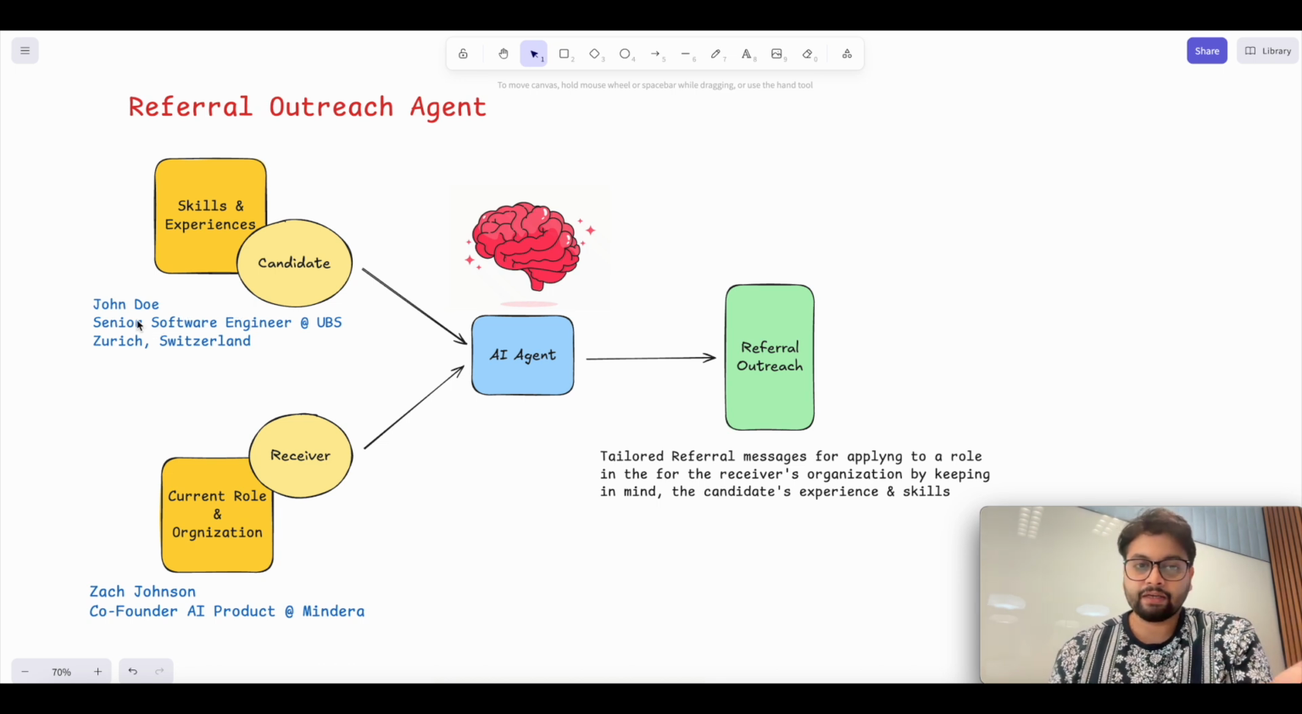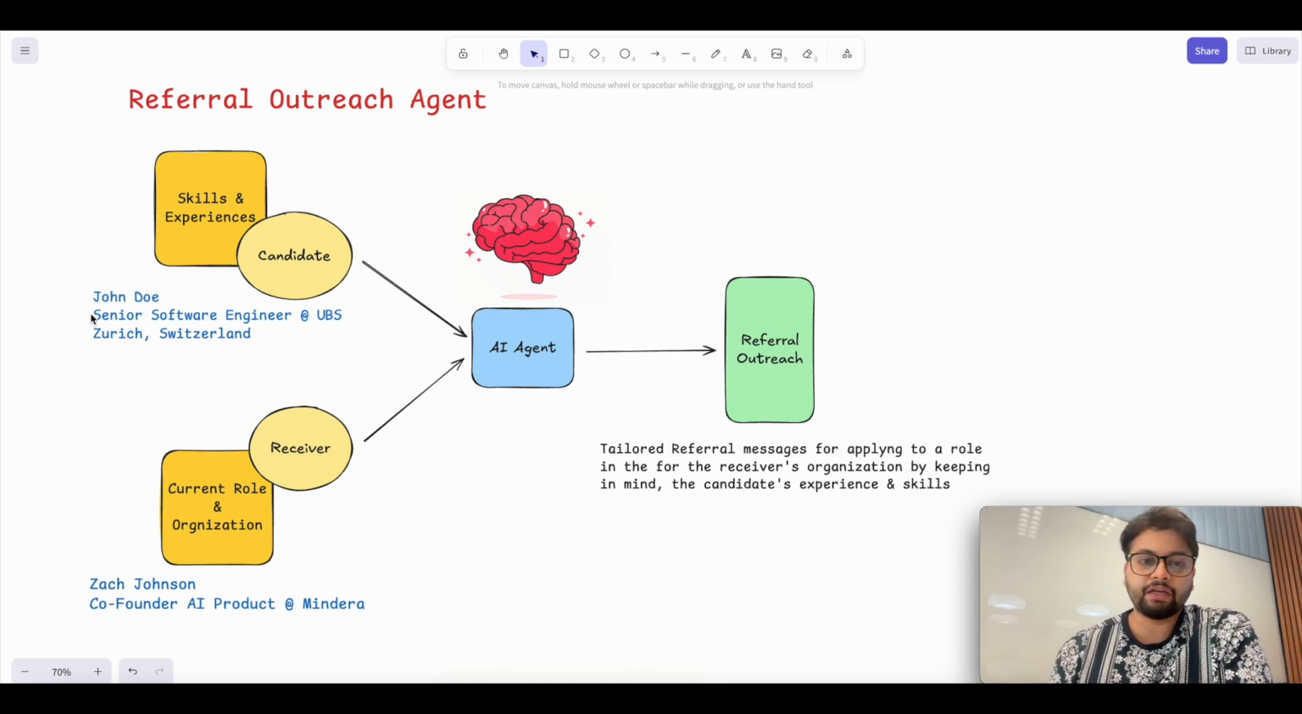So currently, for example, in this agentic workflow, the name of the candidate is John Doe, and the current position of the candidate is a senior software engineer position at UBS. The candidate is based out of Zurich, Switzerland. And another piece of information the agent is taking is the receiver information.